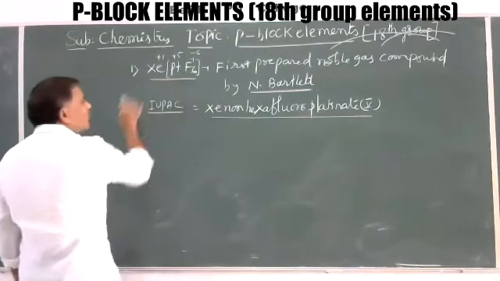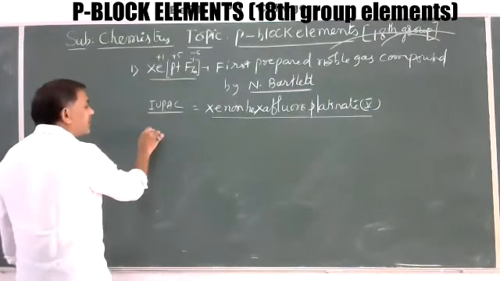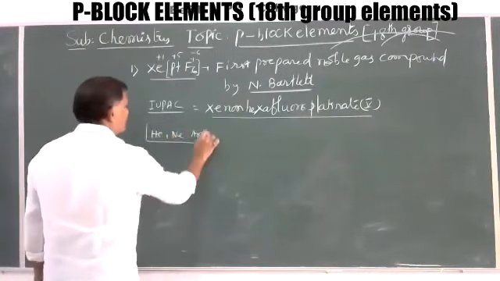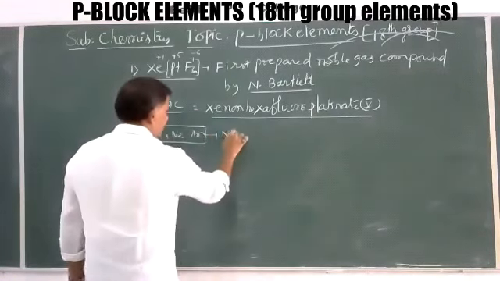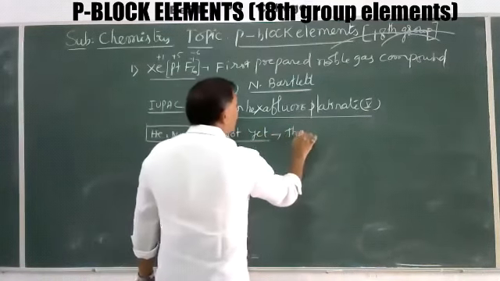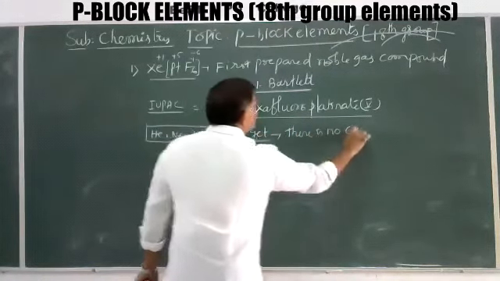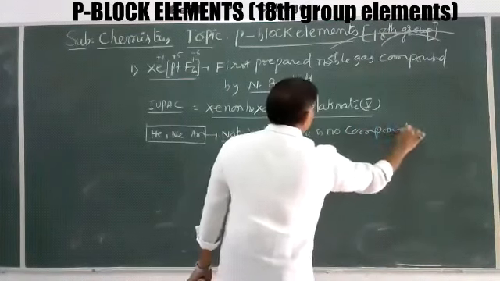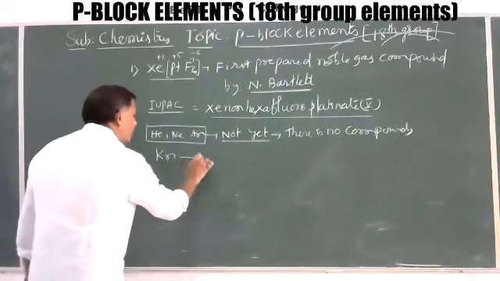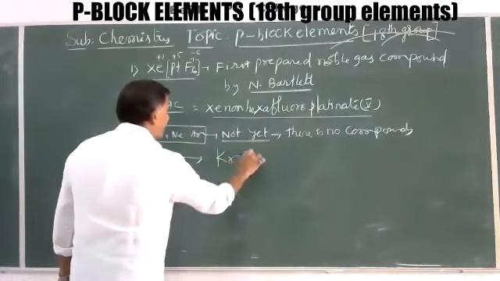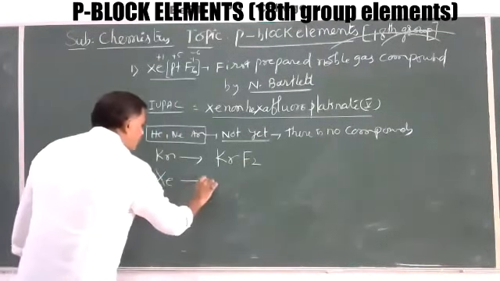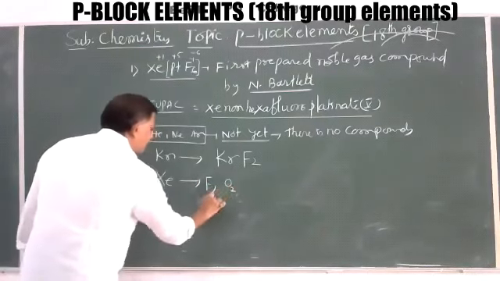After this first noble gas compound, elements like helium, neon, argon have not yet prepared some important compounds. There are no compounds of these elements. But here the krypton forms only one type, that is krypton difluoride. Here the xenon forms with fluorine as well as oxygen.